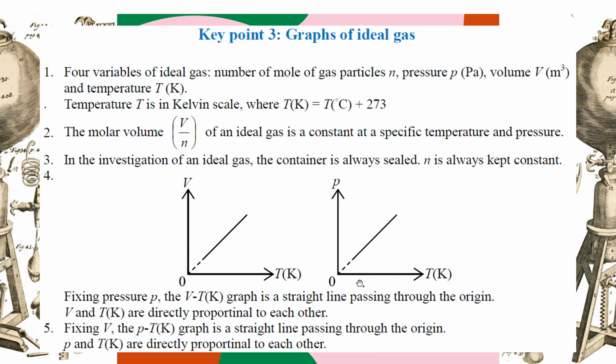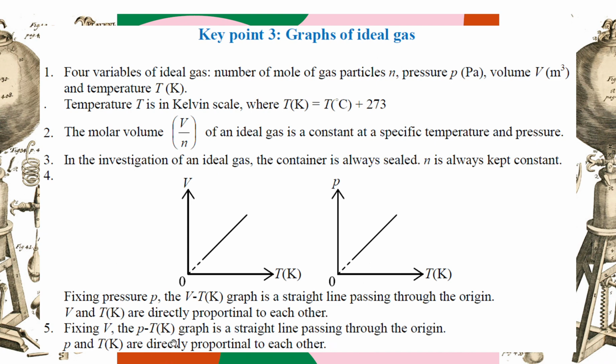For the second graph, we fix the volume of the gas. Increase the temperature to see what happens to the pressure. Same volume, temperature increases, the gas molecules move faster, colliding with the container stronger and with higher frequency, so pressure increases. So they are positively correlated, but the experimental result is even stronger. They are directly proportional. Straight line passing through the origin.